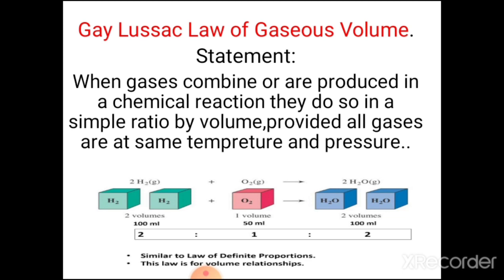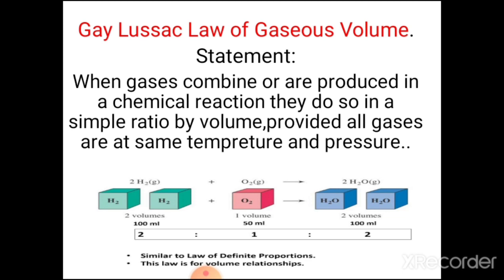When gases combine or are produced in a chemical reaction, they do so in a simple ratio by volume, provided all gases are at the same temperature and pressure. That means, under similar conditions of temperature and pressure, gases take part in a chemical reaction as reactants and products in such a way that their volumes have a simple whole number ratio. Simple whole numbers, that is 1:1, 2:1:2, 1:3:2.